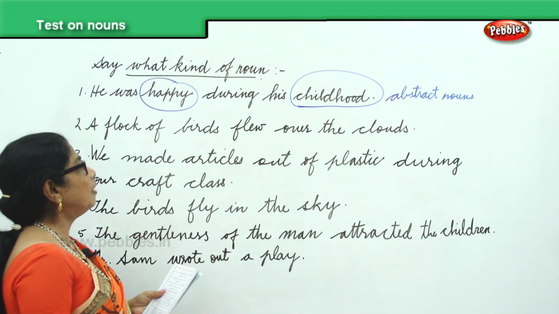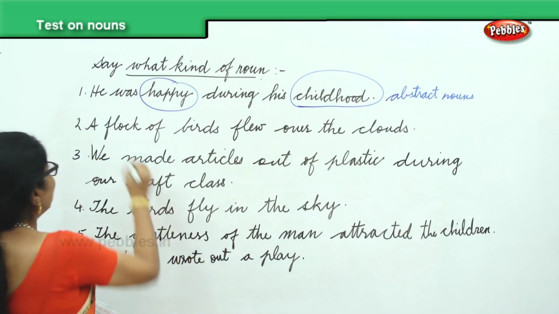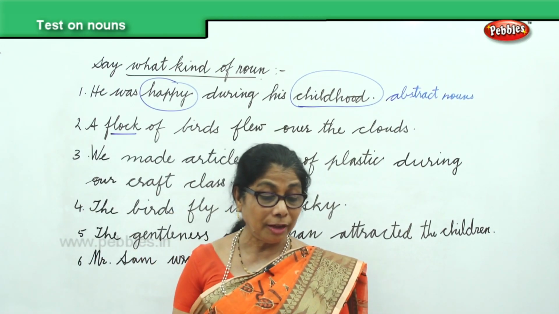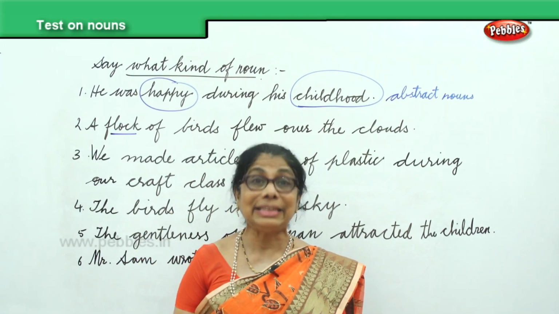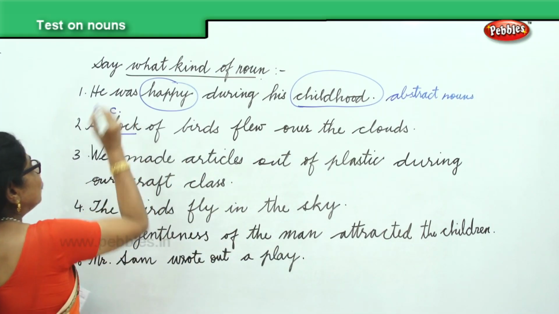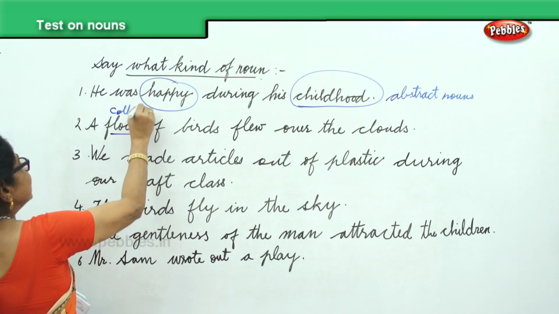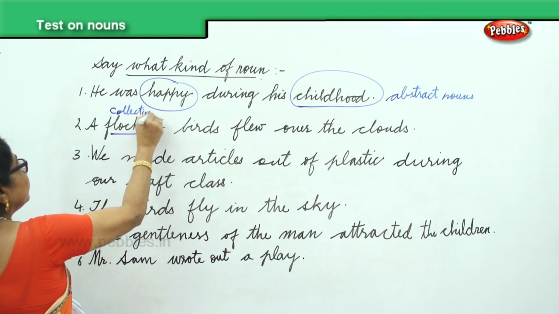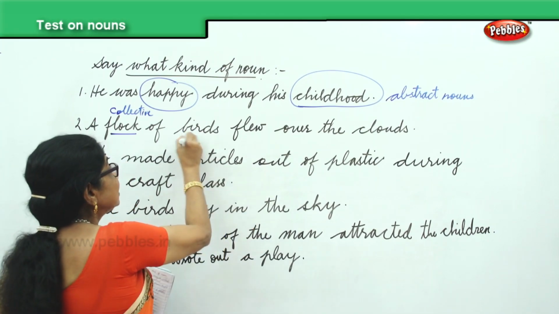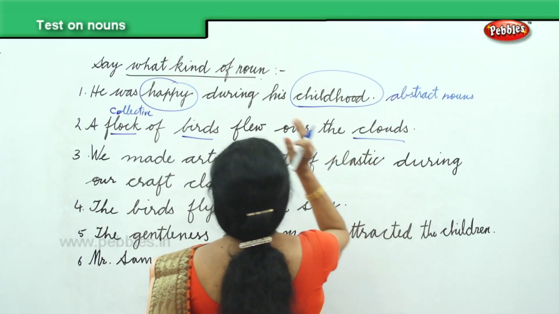Next, we have a flock of birds flew over the clouds. You have flock. What is that? Collective noun. Flock is the collective noun. So, I write on the top C for collective noun. Now, we have here birds, clouds.